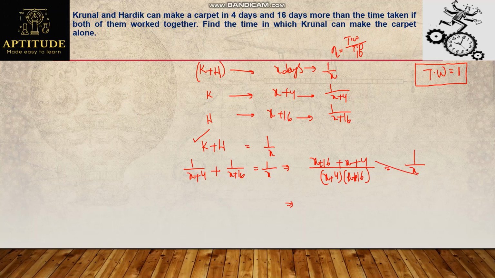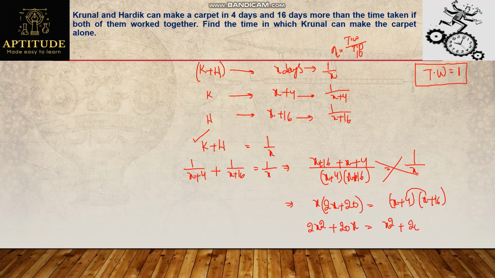So taking cross multiplication here, X into X plus X will be 2X, 16 plus 4 will be 20, equals X plus 4 into X plus 16. If we solve this, 2x square plus 20x equals x into x, x square, 4 into x will be 4x, 16 into x will be 16x.